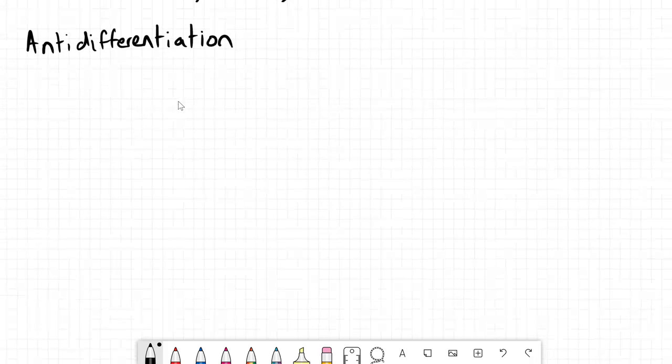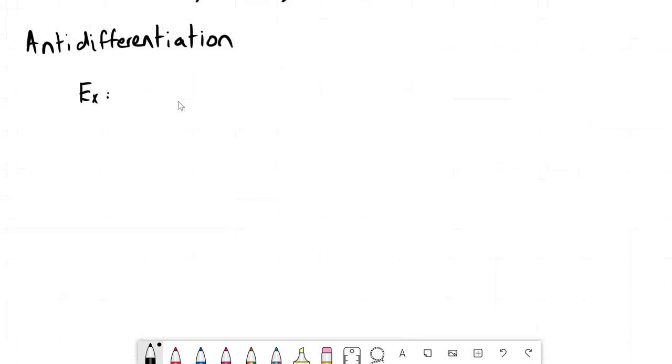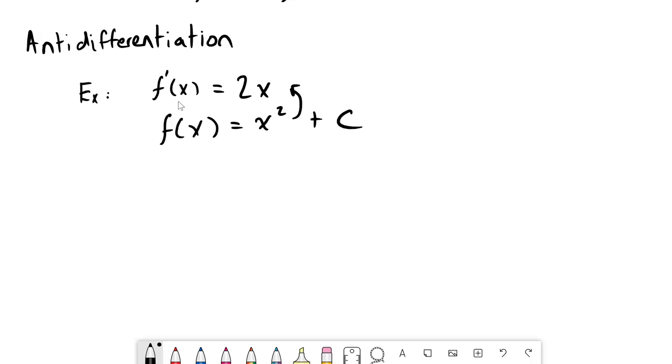So let's look at a quick example. Let's find the antiderivative of 2x. F is equal to x squared, right? So if we take the derivative here, it goes like this. But then there's this plus c that I have to add. Because if I did this process backwards, notice that any c can easily go back to here. And c can be any number. It can be -1, it could be 0, it could be pi if you really wanted to, e, any number. That's the process of antidifferentiation.